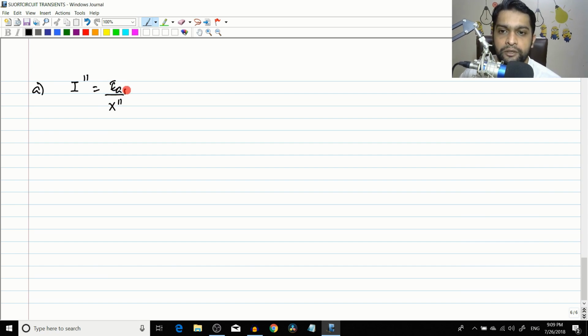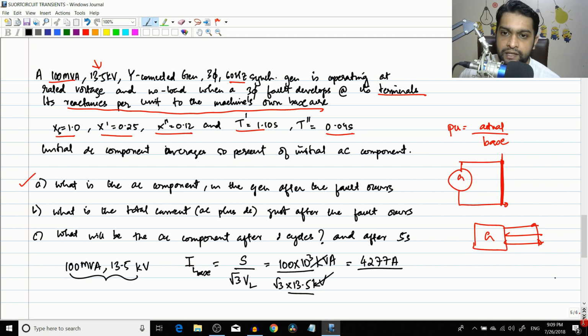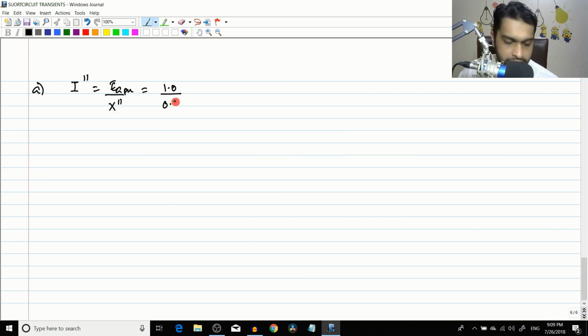So EA per unit value will be equal to actual value divided by base value. Since EA itself is the base value, EA divided by EA will be 1.0. So this will be equal to 1.0 divided by X double dash, which is given as 0.12, and this will give you 8.33 per unit. So this is the per unit value of current.